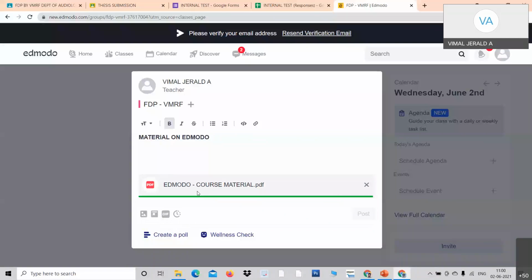So that is the library: Google Drive, OneDrive, and local library. But in Google Classroom, only Google Drive is attached, right? Here you can also add a GIF image. Look at the process, it's almost done. I'm waiting for it to fully upload.